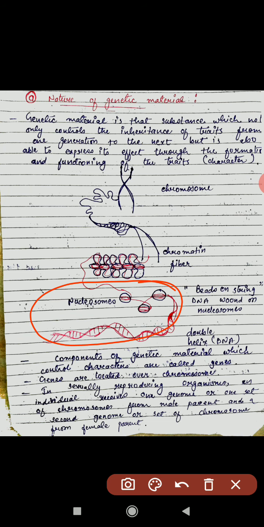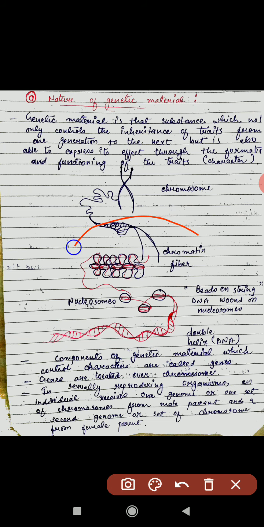The DNA helix is wound around the beads of histone, and the complex is known as nucleosomes. Then the nucleosomes fold up to produce a fiber, the chromatin.